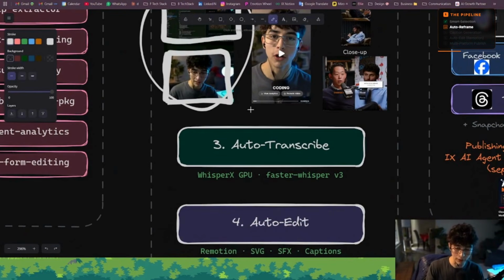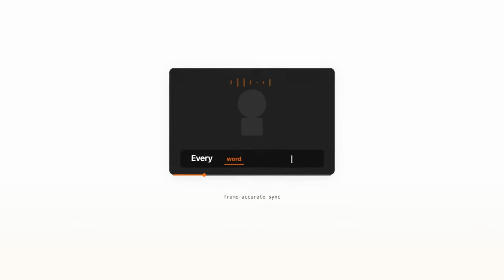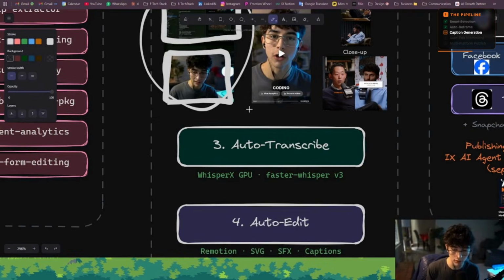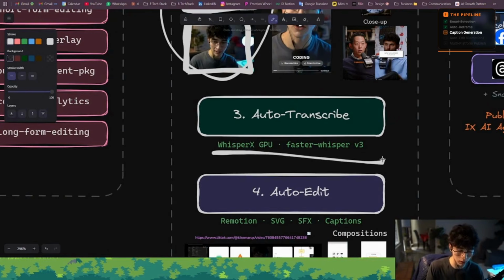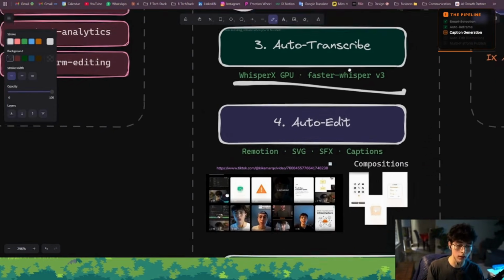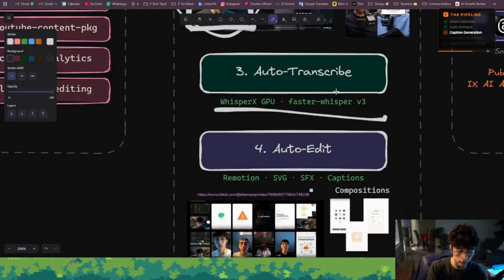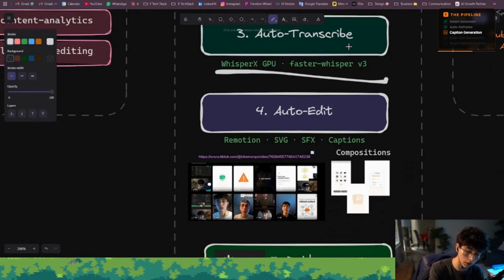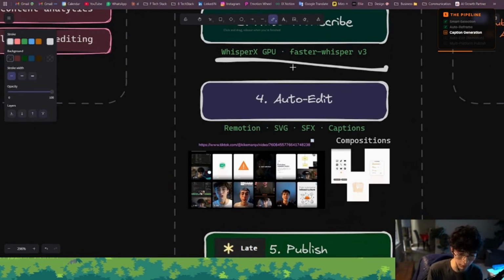And then after that, it generates the entire captions, word level accurate, straight from the audio transcription process, leveraging the open source models that we do have in the system. And we get all the timestamps properly from that video. So then we can, from those clips that Claude picks, move on into the auto editing process. This is where it all comes together.